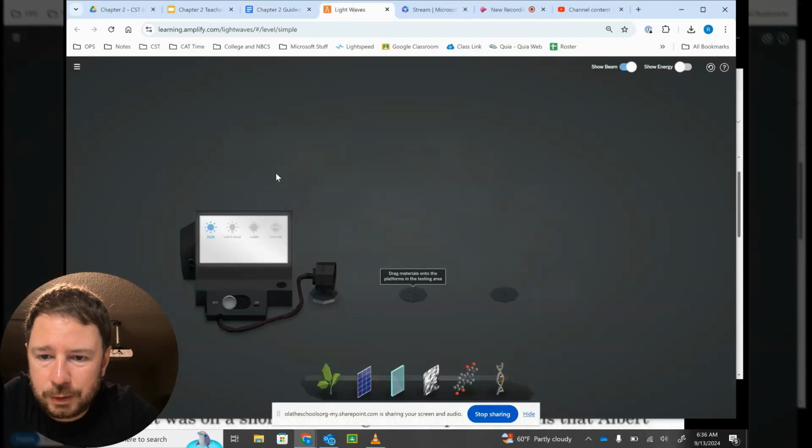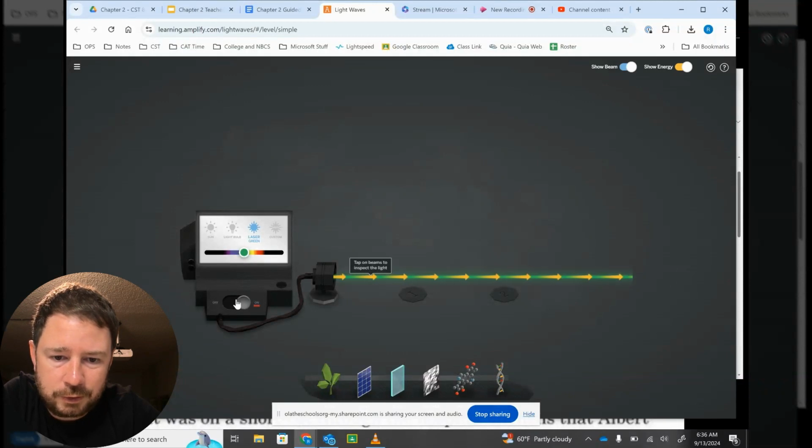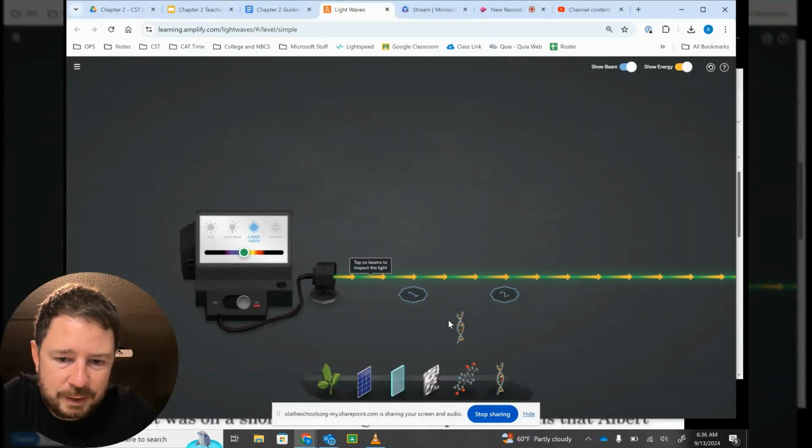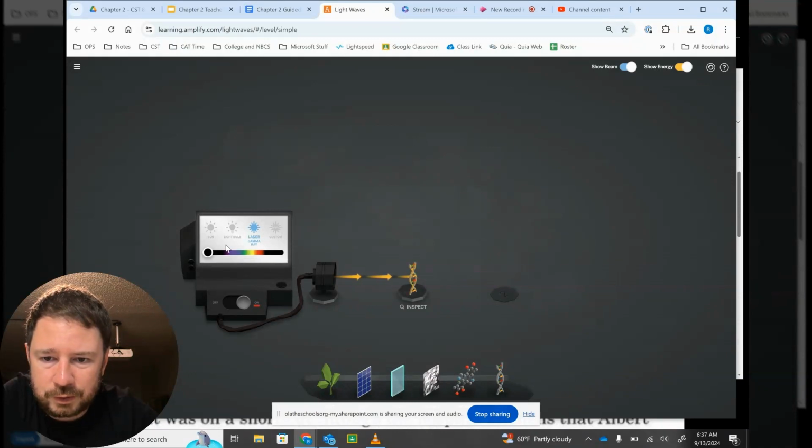So, quick demo. First of all, you need to go to laser here. We've not used lasers yet. We want to make sure show energy is turned on. We're going to turn on the laser. You need to make sure you get genetic material up here, not any of these other things. We're doing genetic material. And then you can click and slide this back and forth. And if you look here, this is where you can see what type of light is coming out. So we said we don't need gamma rays. They don't reach the surface. We don't need X-rays. They don't reach the surface.